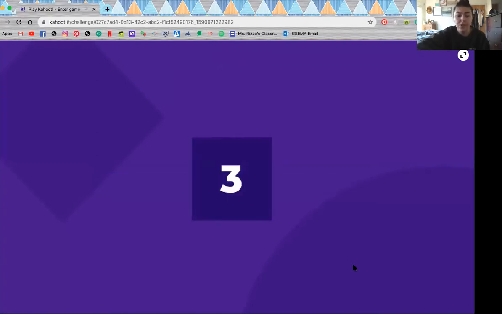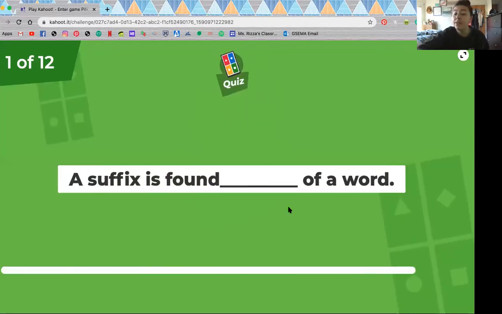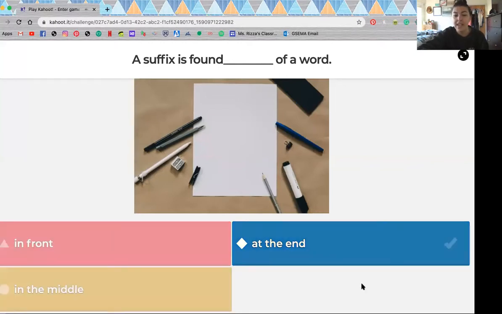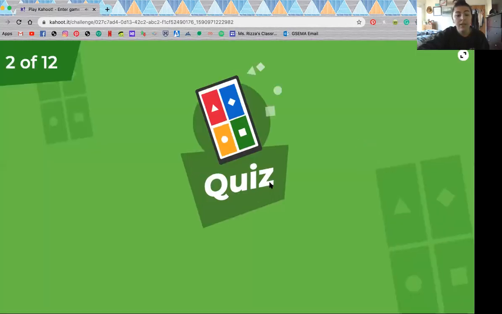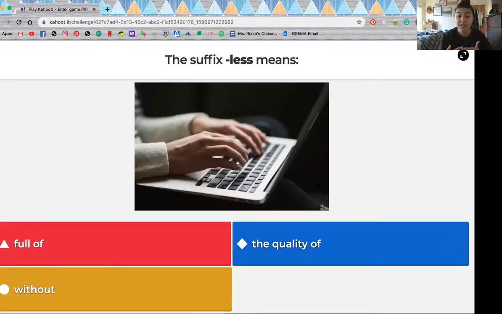And I'm going to show you how this is set up. There's only 12 questions. So a suffix is found blank of a word. Is it found in the front of a word, at the end of a word, or in the middle of a word? So I know it's at the end, a suffix. Remember, a prefix is in the front of a word. Then question 2, ooh, the suffix less means. So it's first going to ask you the meaning of some suffixes, and then it's going to ask you to fill in some of the blanks with different suffixes that make the most sense. So there's only 12 questions.